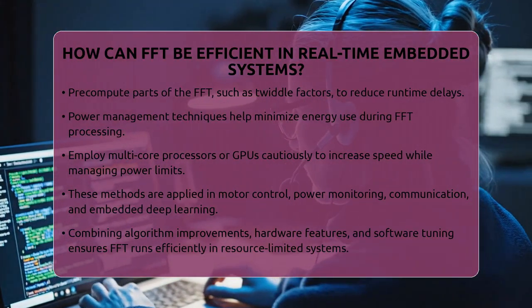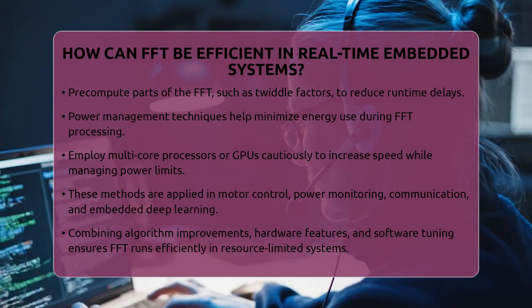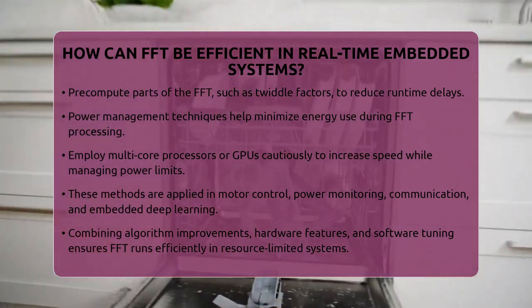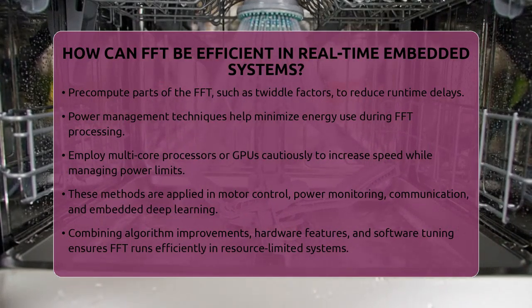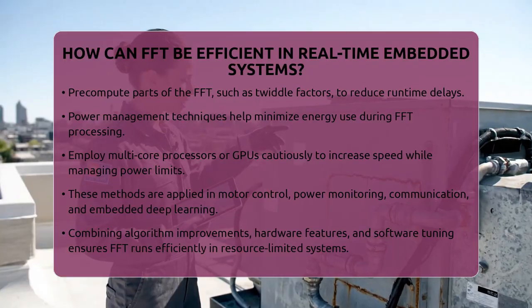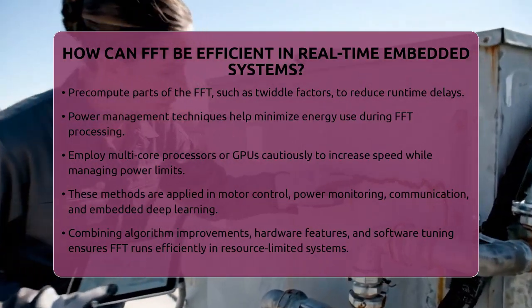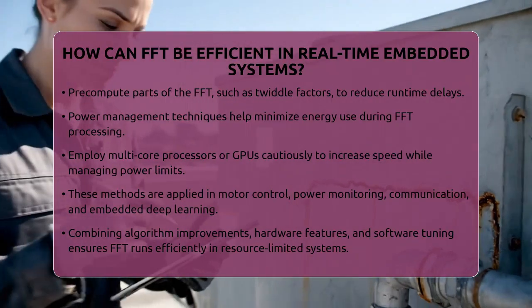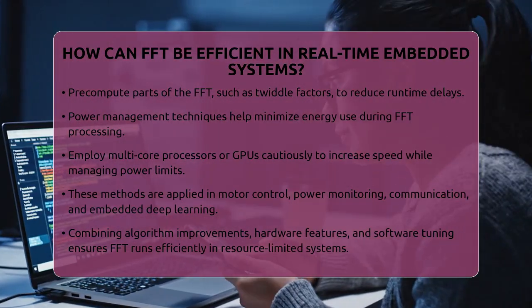In summary, making FFT efficient in embedded systems involves smart algorithms that cut down calculations, hardware features that accelerate processing, and software that's tailored for limited resources. Combining these strategies helps ensure that FFT can deliver fast, accurate results within the tight constraints of real-time embedded applications.